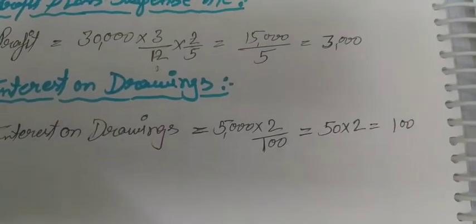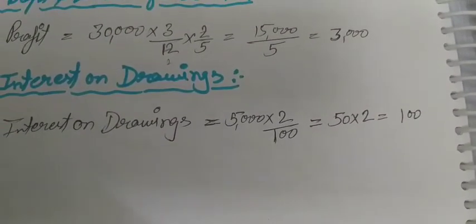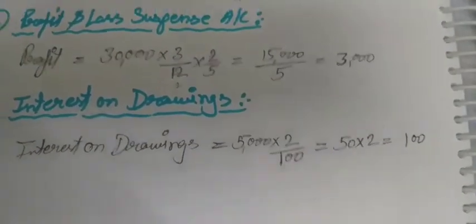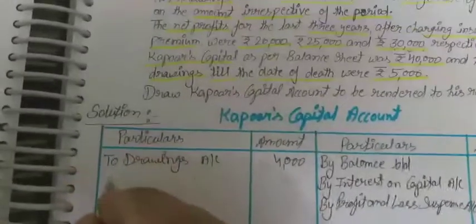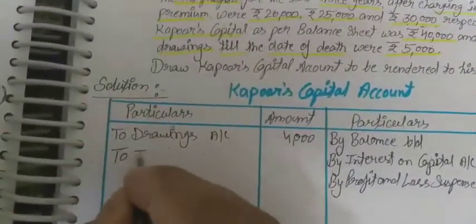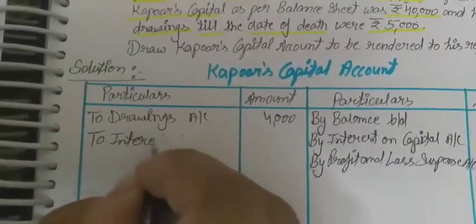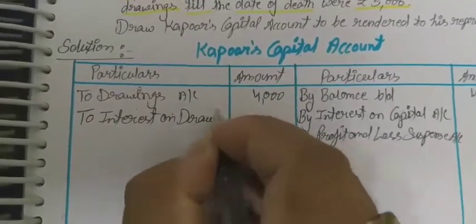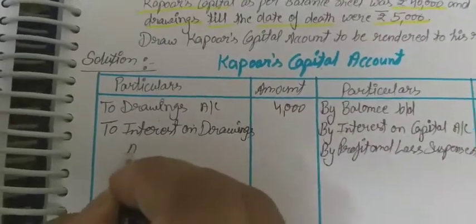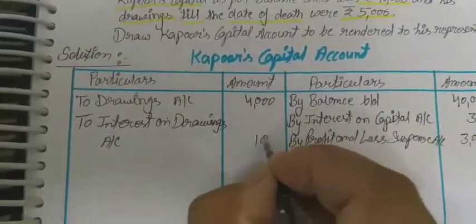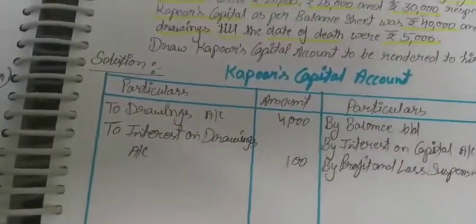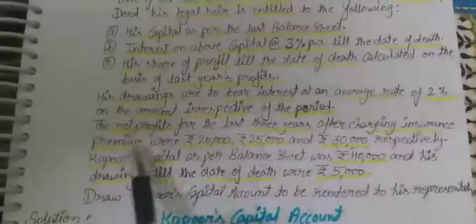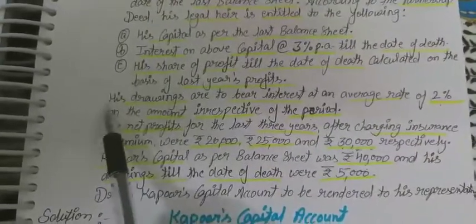Okay, so this 100 rupees interest on drawings we will show on the debit side of the partner's capital account. So it will show as to interest on drawings account, that is rupees 100. So student, this one done, this one also done.